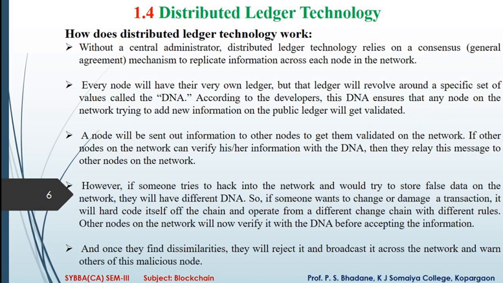So if someone wants to change or damage a transaction, it will hard-code itself off the chain, and the operators will verify it with the DNA before accepting the information. Once they find dissimilarities, they will reject it, broadcast it across the network and warn others of all malicious nodes.